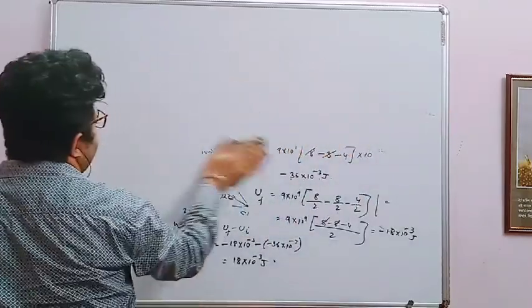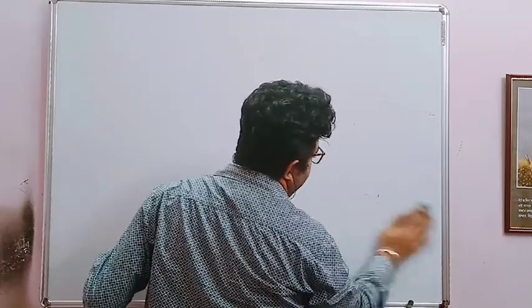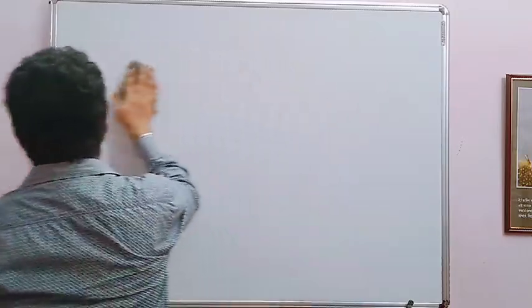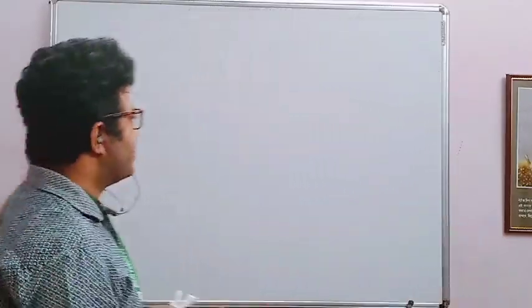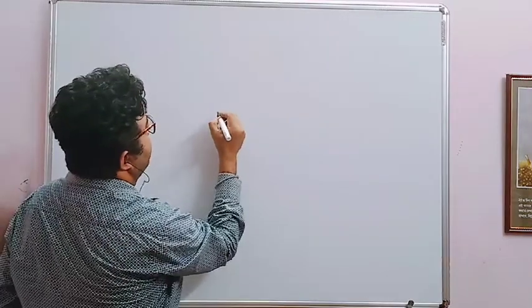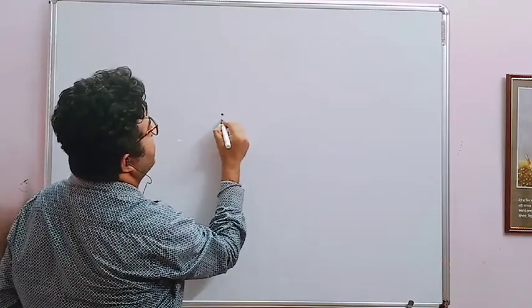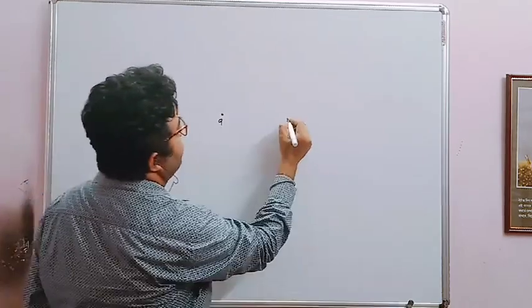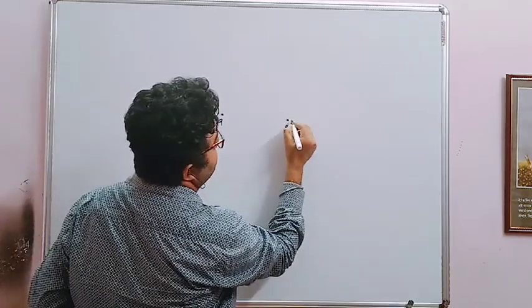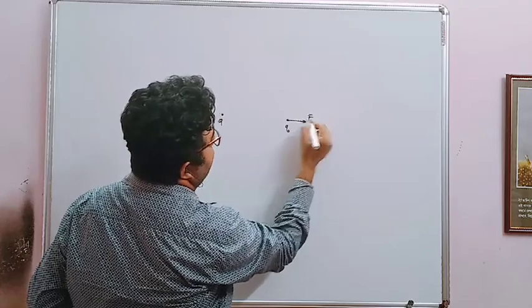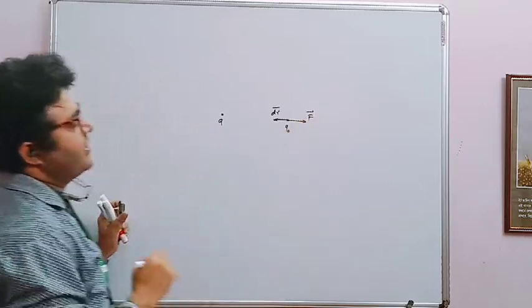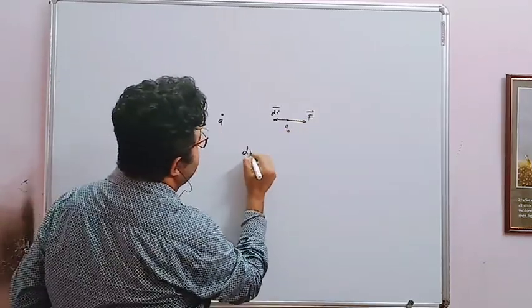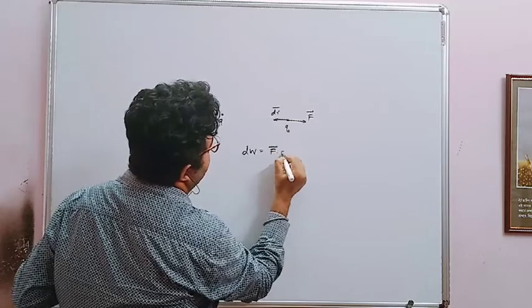My next very, very important topic is the relation between electric field and electric potential. So see, if you have a charge Q and you bring a charged particle Q naught, the force is applied in this direction and you are moving in this direction. So what is the angle between them? 180 degrees. So work done is F dot dr.